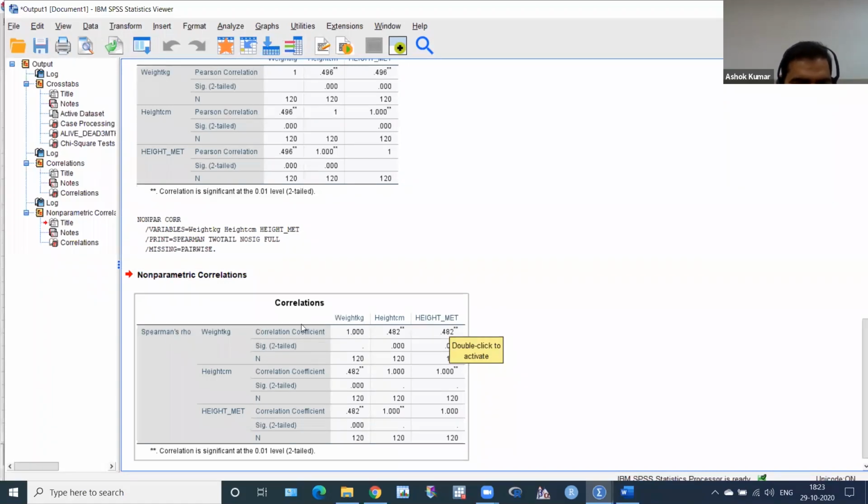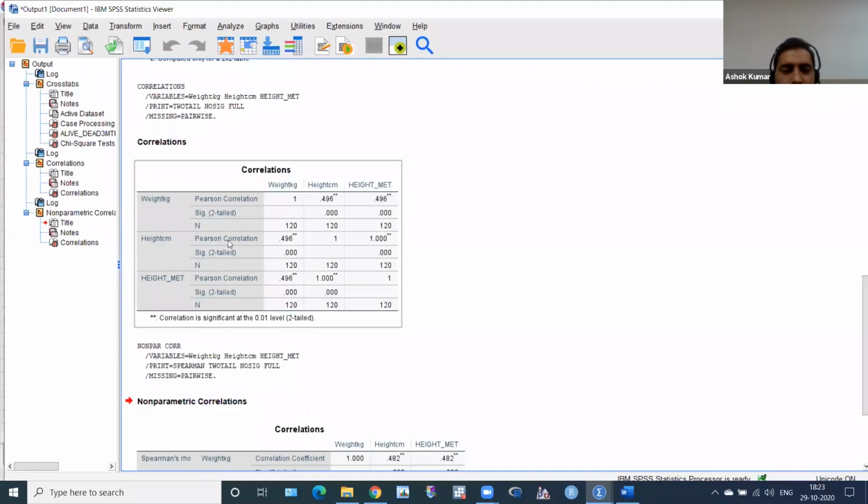Okay, and then also correlation value, rho value here, and this is a height and weight correlation. Please interpret the first table, Pearson correlation. This is weight and this is height. Weight and weight correlation is 1, always 1. I know that it's always 1, perfect correlation. No need to give p value here.